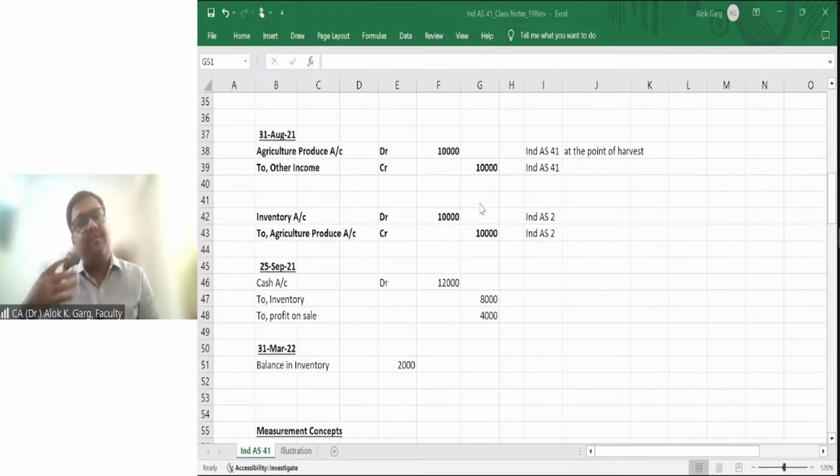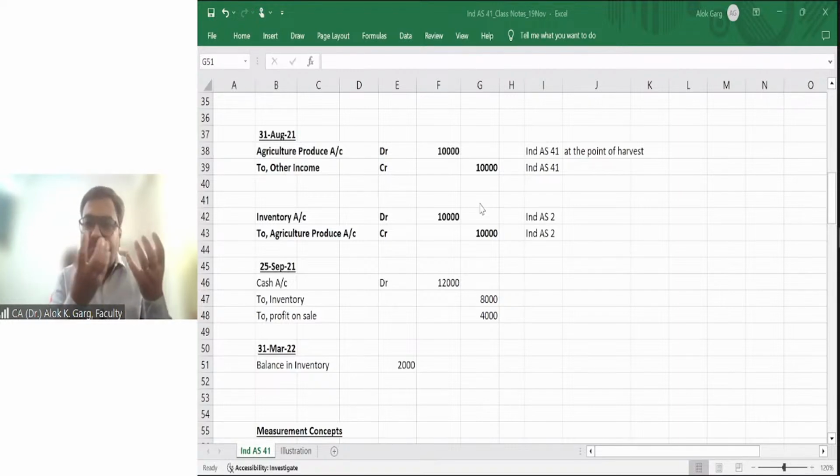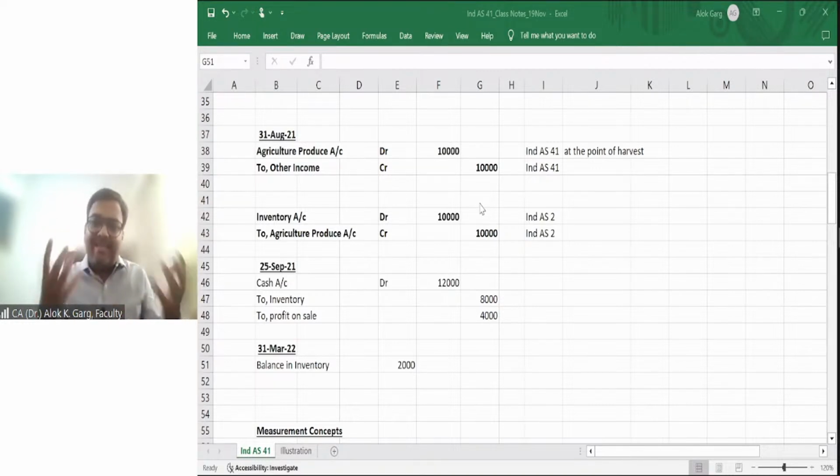Otherwise, it will be covered under a different standard. Plant, if it is a bearer plant, will be covered under Ind AS 16. Non-bearer plant is covered under Ind AS 41. Agriculture produce means the output of that bearer plant or that animal, and it has to be as per Ind AS 41 at the point of harvest.